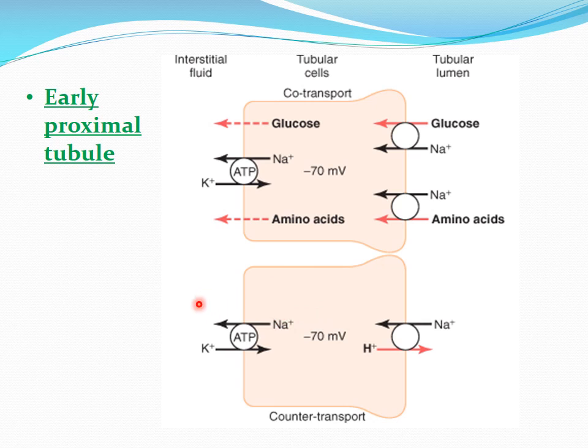So again here, initially you will see this sodium potassium ATPase pump decrease the sodium concentration here, and then the sodium will move via this channel. Okay, and the hydrogen ions that are secreted here are basically formed within the cell from carbonic acid. That carbonic acid is formed because of the combination of CO2 with H2O. Okay, and that H2CO3 will dissociate into HCO3 and H plus, and H plus will be secreted by the proximal tubules, and the HCO3 that has been formed will be reabsorbed. So this shows the two basic mechanisms for the sodium transport in the early proximal tubules. One is co-transport, and the second mechanism is counter transport.